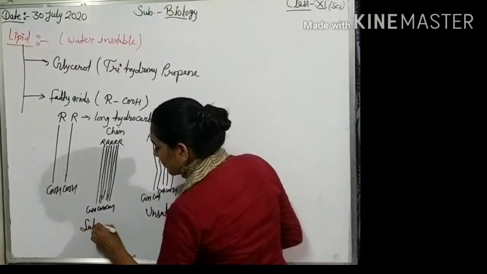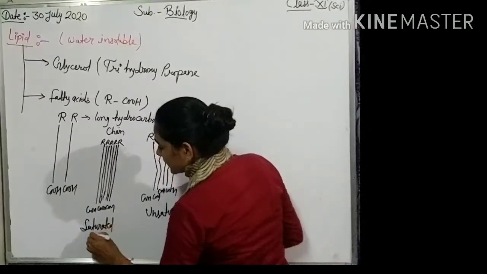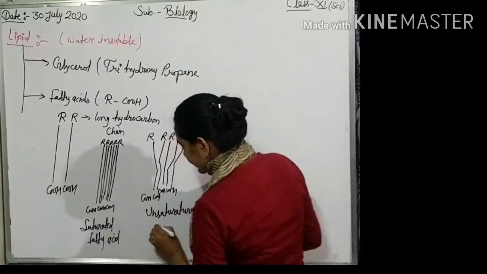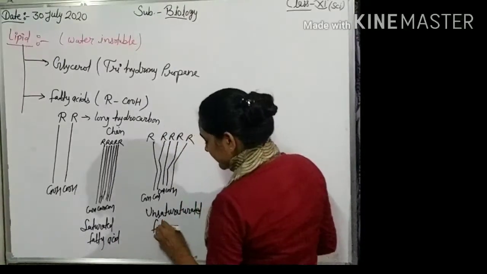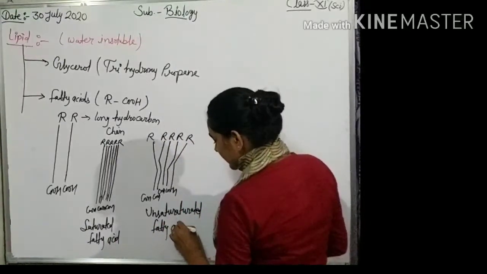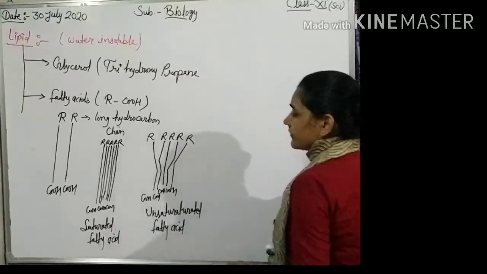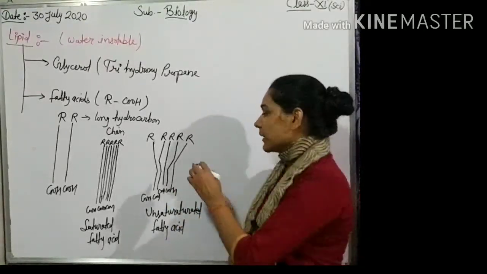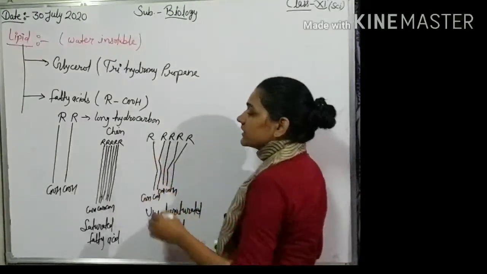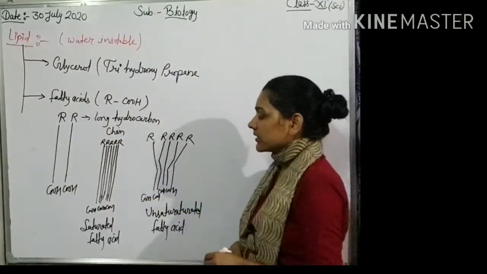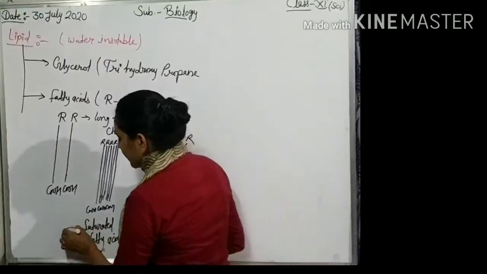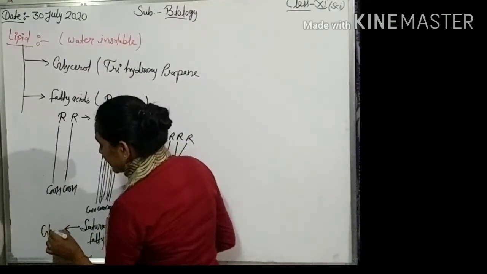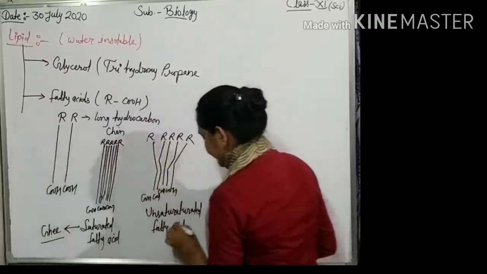It is the form of saturated fatty acid. That's why oil does not freeze at room temperature and ghee freezes at room temperature, because ghee is an example of saturated fatty acids.